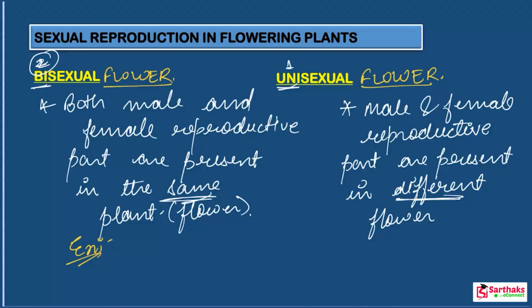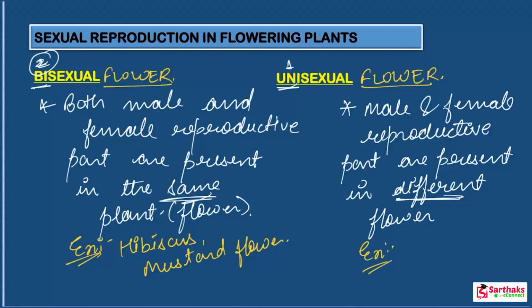These are very important. Bisexual flowers are the hibiscus, as well as the mustard flower. Mustard flowers are yellow in color, do you remember? So mustard flowers are bisexual flowers. In the case of unisexual flowers, the most important are papaya, the yellow or orange fruit, and the watermelon fruit. Most delicious fruits.